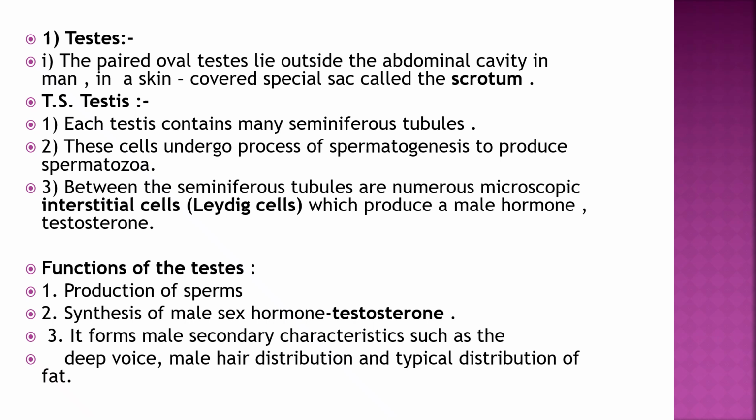So first, the most important organ of the male reproductive system is the testes. They are paired oval testes that lie outside the abdominal cavity in man, in a skin covered special sac called scrotum. In transverse section they contain many seminiferous tubules, and these cells undergo the process of spermatogenesis to produce spermatozoa. Between the seminiferous tubules are numerous microscopic interstitial cells, also called Leydig cells, which produce the male hormone testosterone. And this testosterone is responsible for all male characteristics.